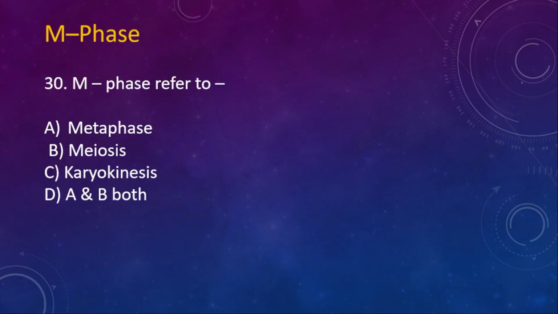Next question, question number 30, M phase. M phase refers to A. Metaphase, B. Meiosis, C. Karyokinesis, D. A and B both. So here the right option is karyokinesis.